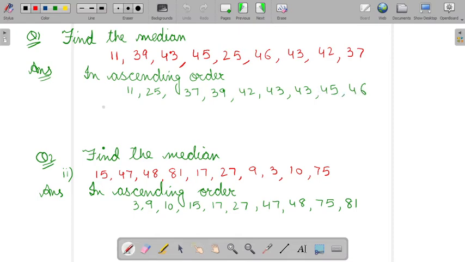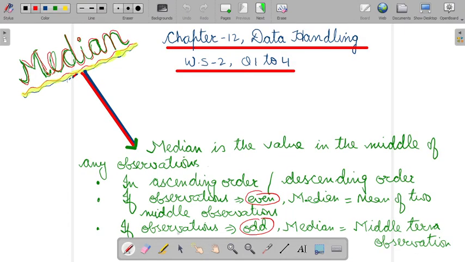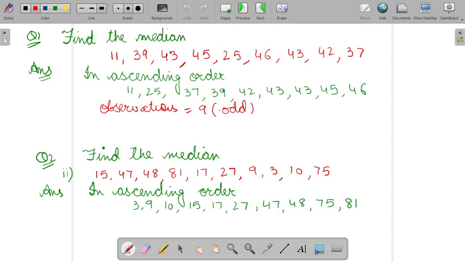So here the observations are 9, which is odd. As I have explained, if the observations are odd, then the median will be the middle term observation.